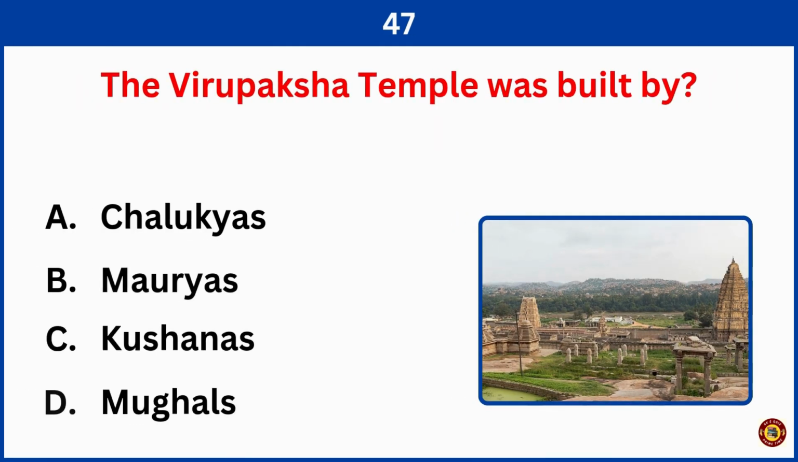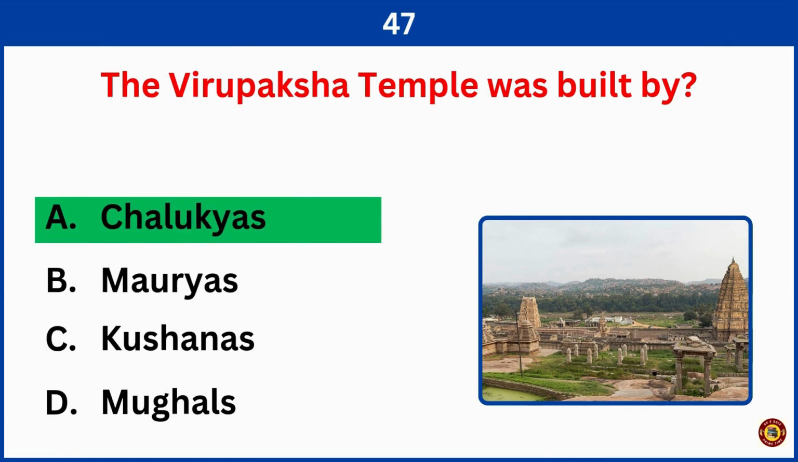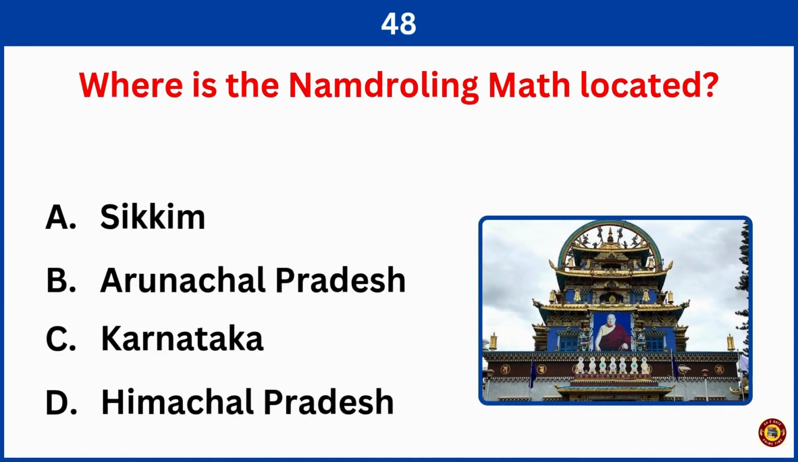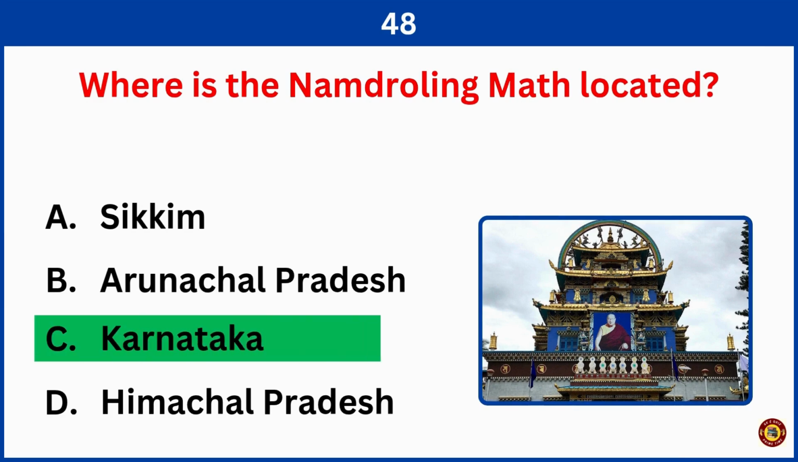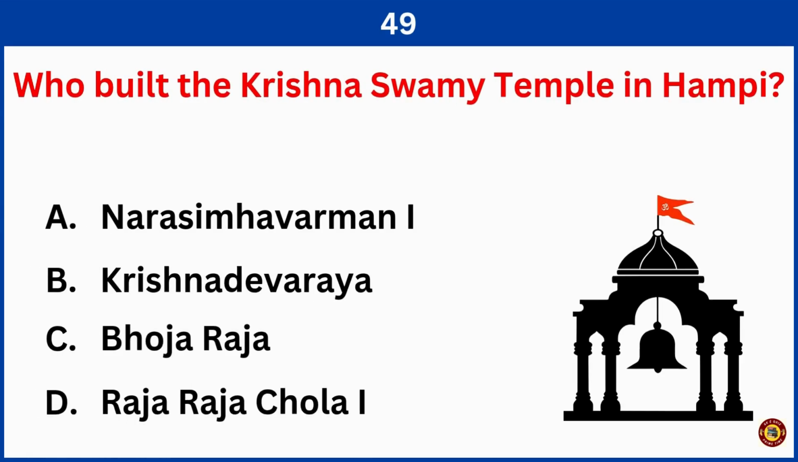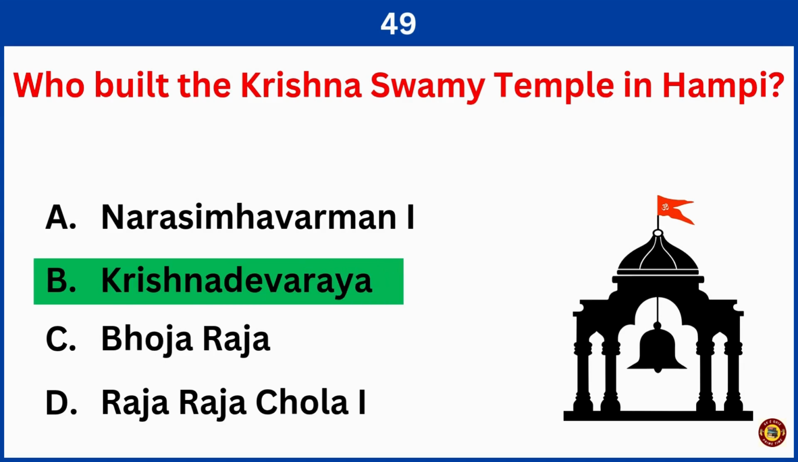The Virupaksha temple was built by. Right answer is option A, Chalukyas. Where is the Namdroling Mutt located? Correct answer is option C, Karnataka. Who built the Krishnaswamy temple in Hampi? Correct answer is option B, Krishnadevaraya.